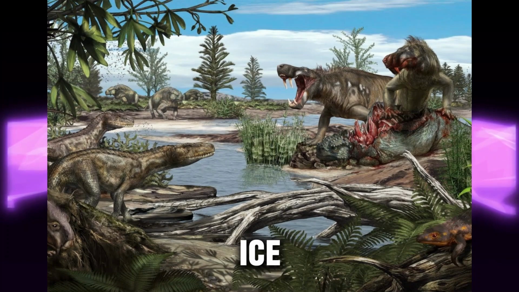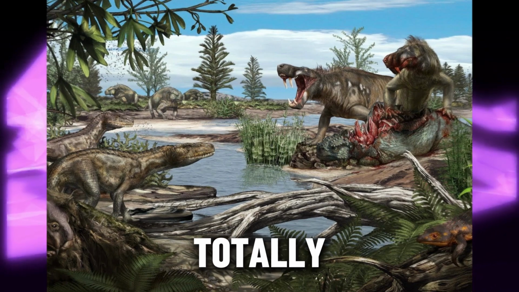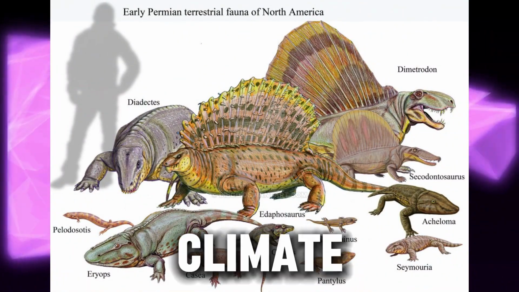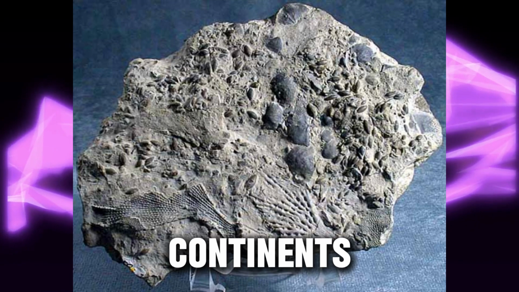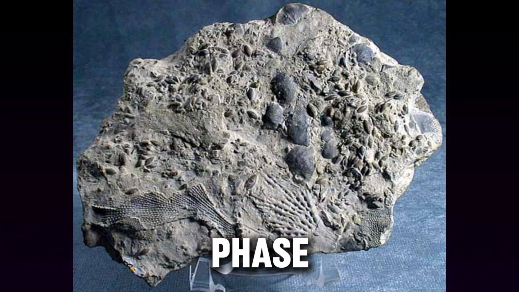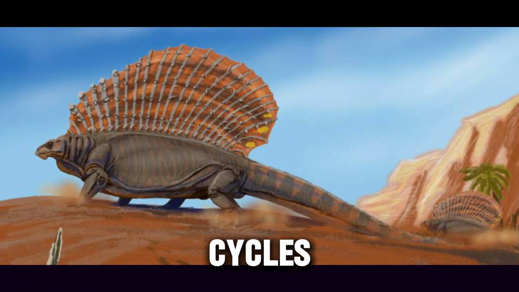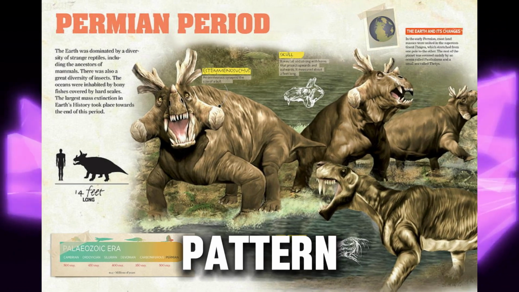The Carboniferous Ice Age extended into the early history of the Permian. The glaciers totally receded by the Middle Permian, and the climate warmed with an increase in aridity within the interior of continents, where vast deserts developed. The New Red Sandstone belongs to this phase of aridity. There were alternate cycles of warm and cool periods. Also, there were seasonal rains on the pattern of monsoon.